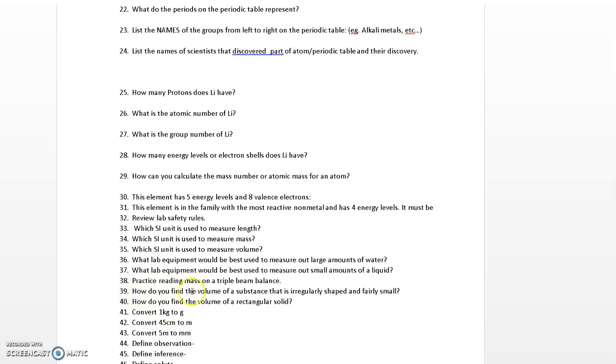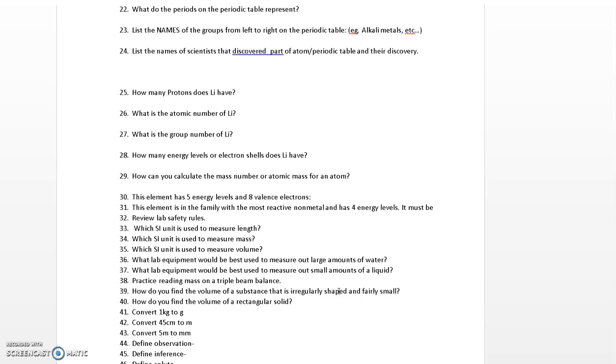Number 39, how do you find the volume of a substance that is irregularly shaped and is fairly small? In order to find the volume of something that is irregularly shaped, we have to do what's called volume by displacement. That's where you add a known amount of water in a graduated cylinder, then you drop the substance in there and you notice how much the water moves.